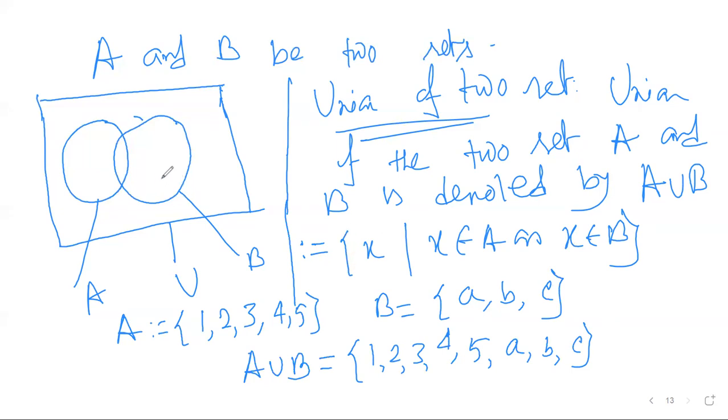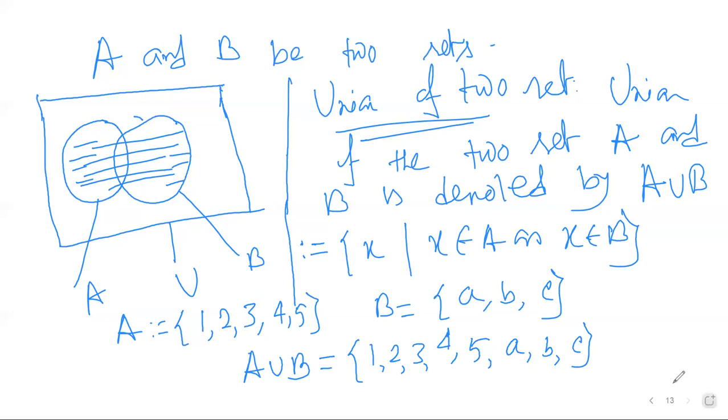So in the Venn diagram, this is my B and this is my A. So what is A union B? The total area, right? So this is my A union B.